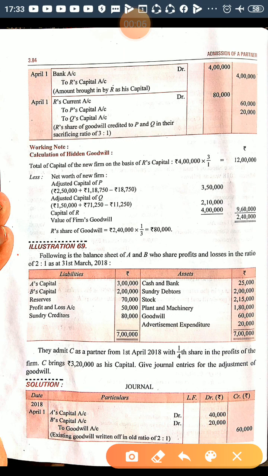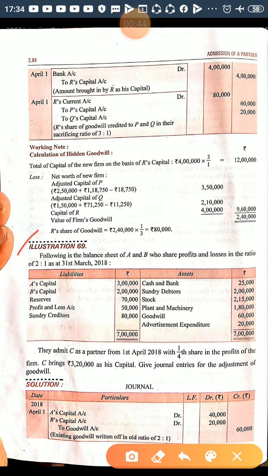Now another illustration. This is also exhaustive and quite an important concept from the point of view of conceptual clarity. When there is an absence of information about the value of goodwill, then this is a case of hidden goodwill, and you will calculate hidden goodwill on the basis of the new partner's capital and the total capital of all the partners in the new firm.